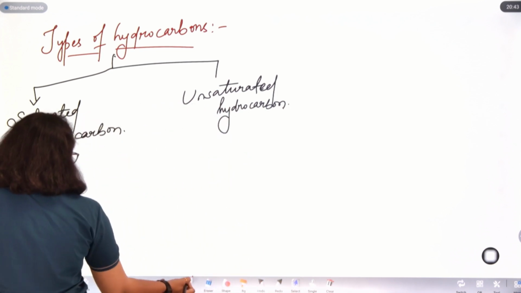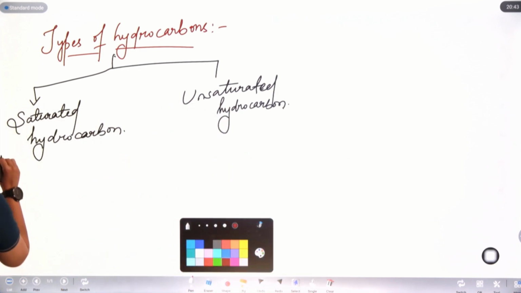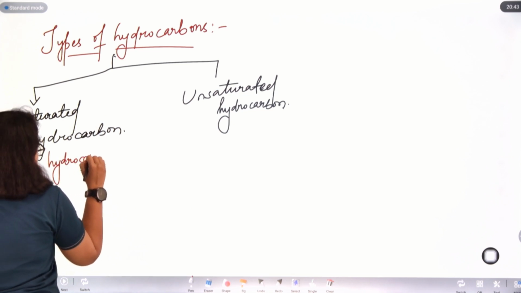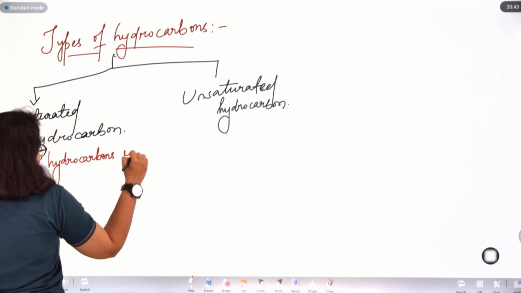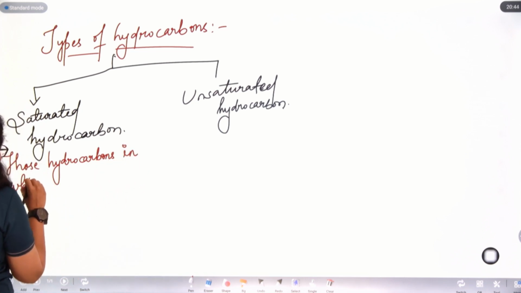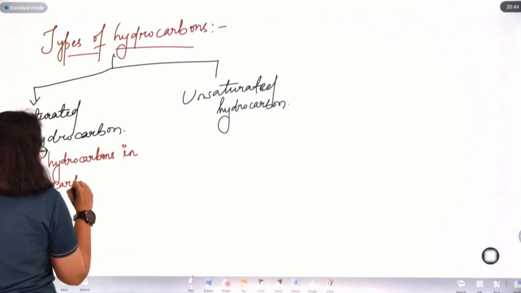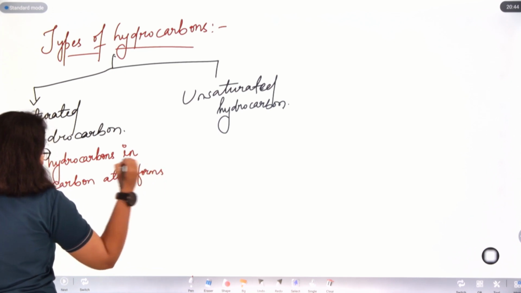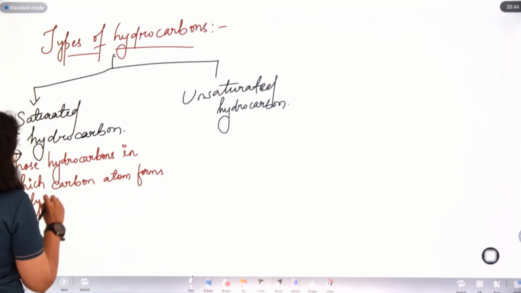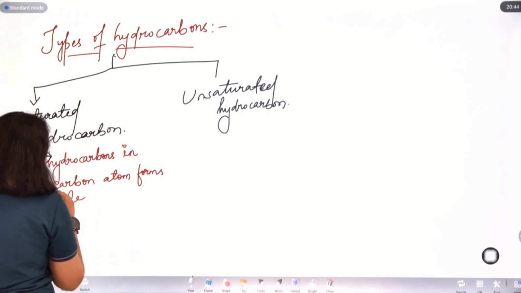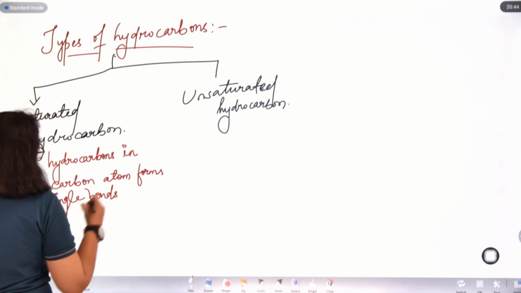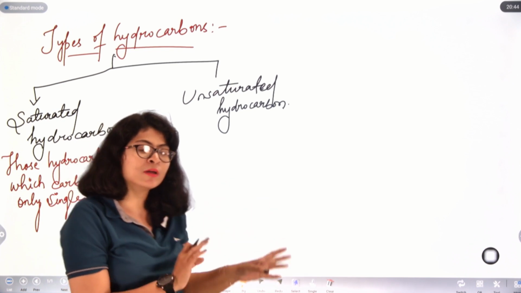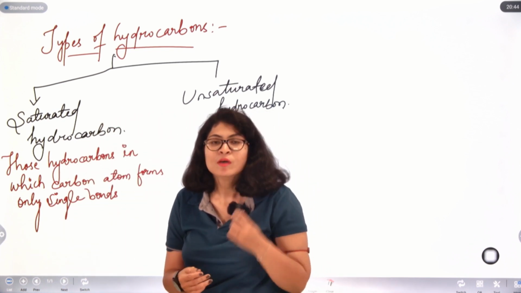So saturated hydrocarbons are those hydrocarbons in which the carbon atom forms only single bonds, and carbon cannot form a double bond with hydrogen, cannot form any bond other than one with hydrogen, because hydrogen is only in deficiency of one single electron.